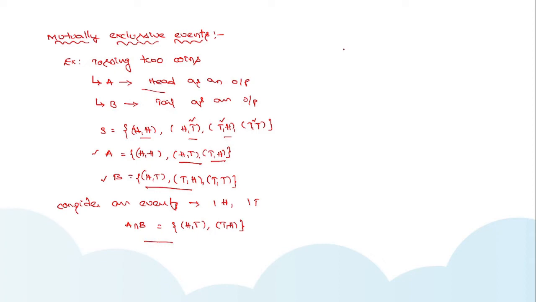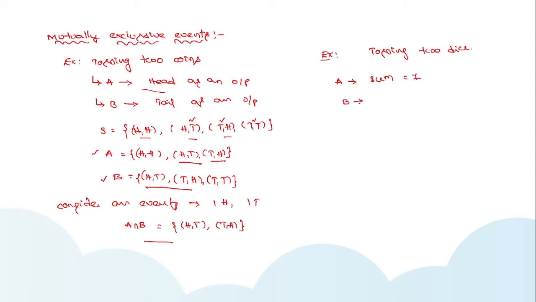Now I am taking one more example: tossing two dice. In this experiment, I am considering event A, in which the sum of the outcomes from the two dice is 7.